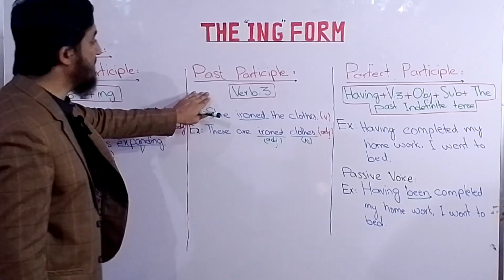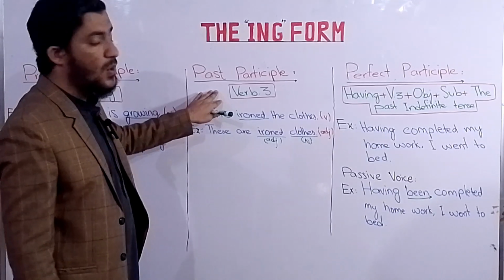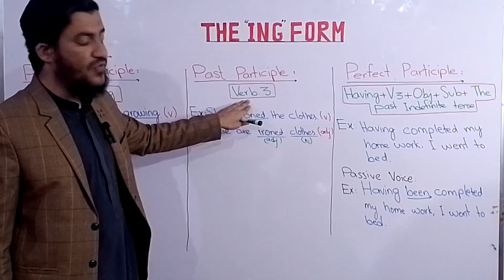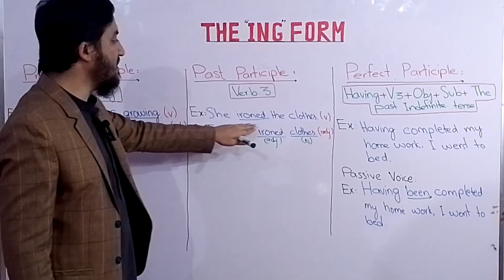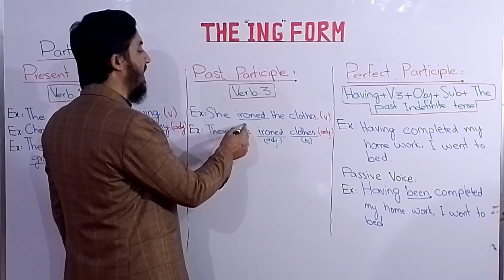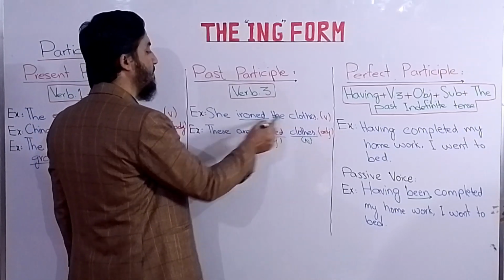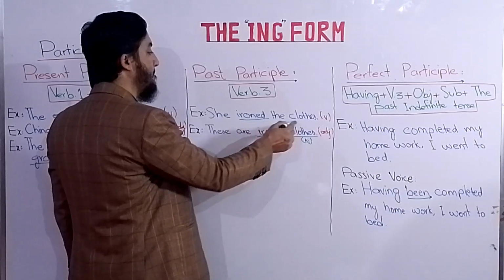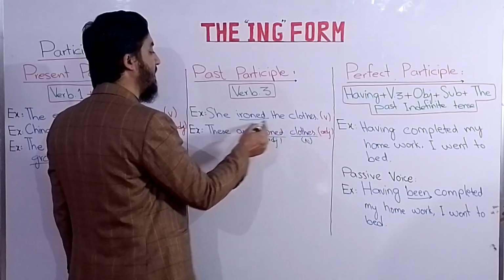Then comes the past participle. For the past participle we always use the third form of the verb. Like for example, she ironed the clothes. Here, ironed is the third form of iron, ironed the clothes. So this is a noun which is modified by the verb.